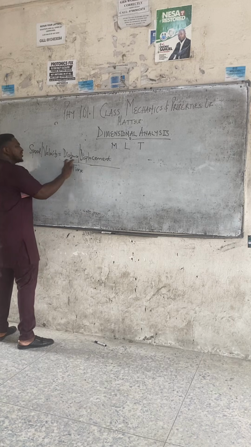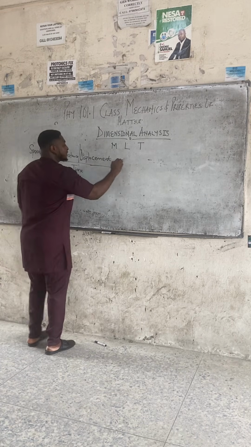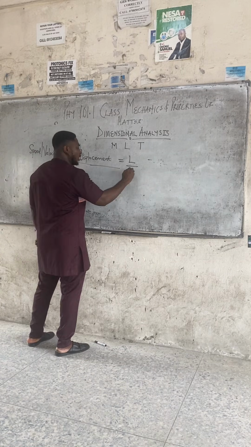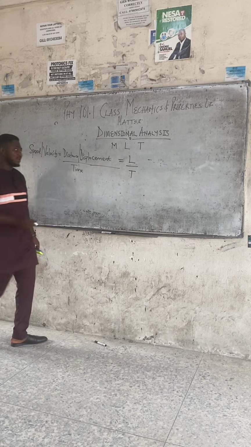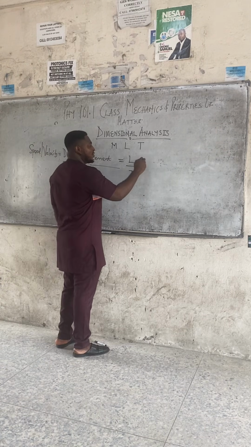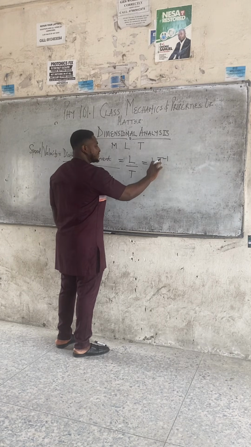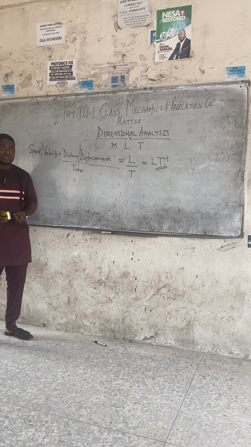So whether it's distance or displacement, distance is a scalar quantity, displacement is a vector, class. They are both L, right? Because they are talking about distance. Time is what? T. So the dimension for speed or velocity is L all over T. Class, can this T come up? When this T comes up, it takes a negative sign, LT raised to power minus 1. Dimension for speed or velocity, LT raised to power minus 1.